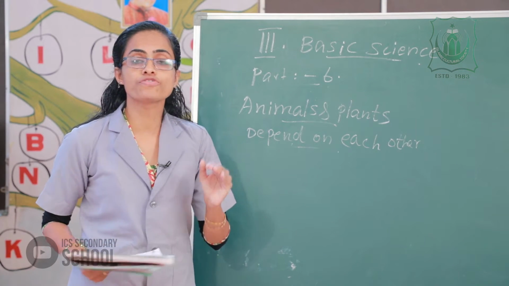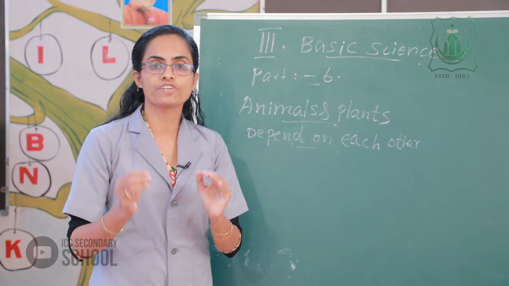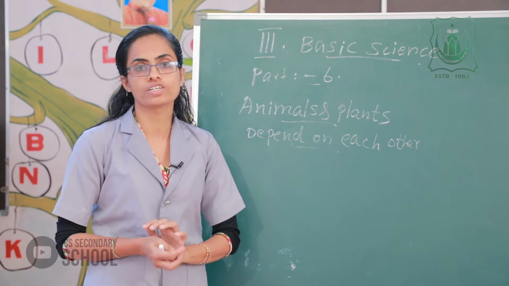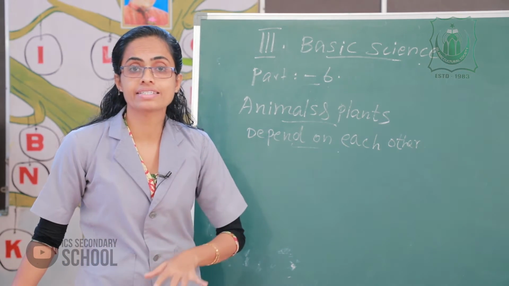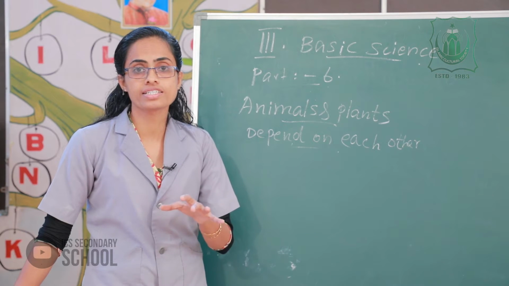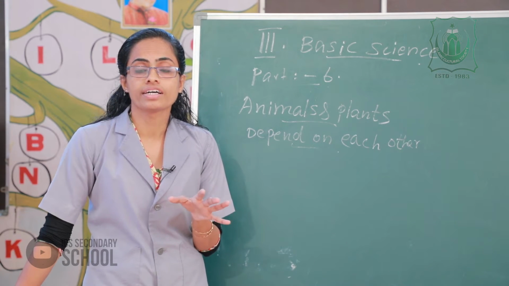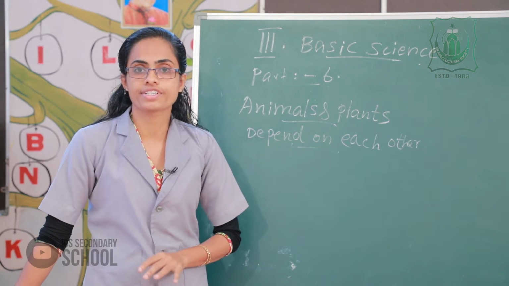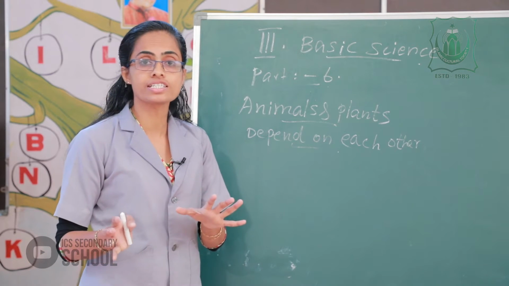If there are enough plants and enough plant-eating animals and enough flesh-eating animals in the world, then there is balance in nature. Whenever we kill an animal or cut a tree, we upset this balance.